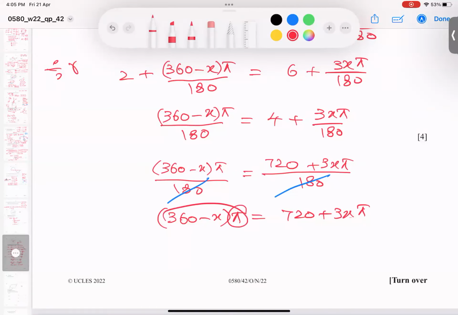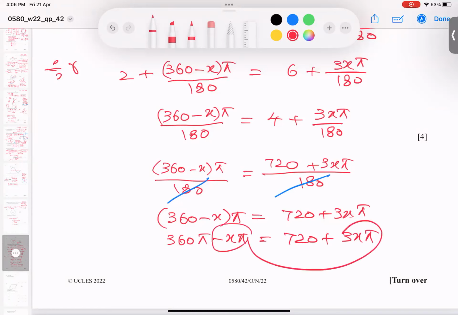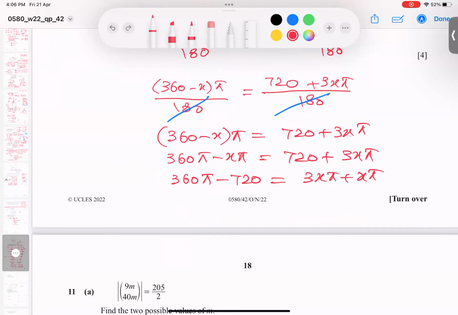So pi multiplies inside, and I get 360 pi minus pi x and 720 plus 3x pi. So this pi x will come here and 720 goes there. So 360 pi minus 720 equals 3x pi plus x pi. And this becomes what, students? 4x pi.